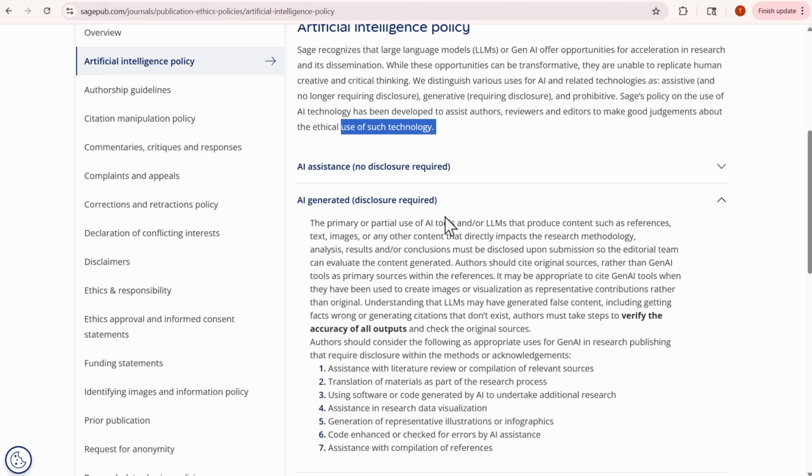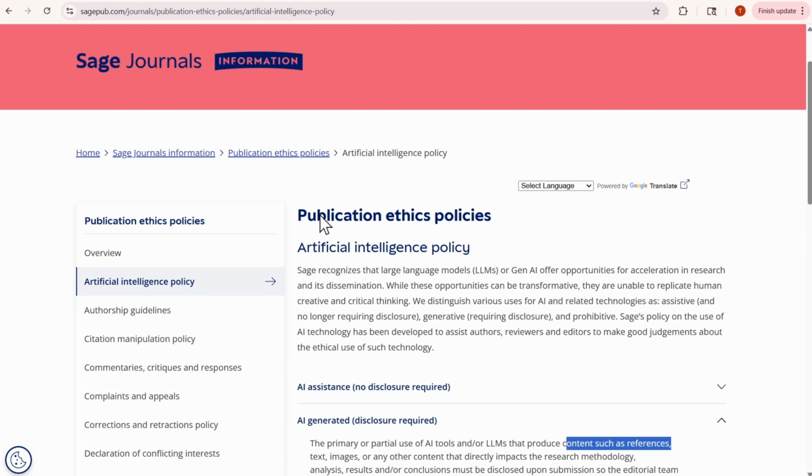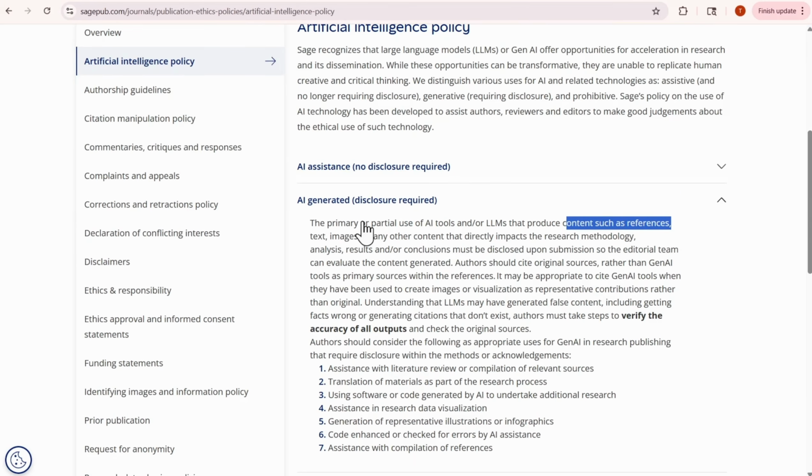primary or partial use of AI tools producing content such as references, text, and images. So again, we don't have full details about what constitutes publication, but what I can say is if the image can identify an individual, then we've got privacy considerations. I don't know what's within the text, and they've also used some very broad language that says any other content.